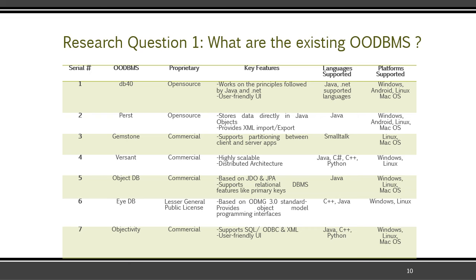The majority of these object-oriented database management systems are based on object-oriented languages like Java, C++, Python, and frameworks like .NET and some others that provide facility to export data in XML as well. The compatibility of these systems is also checked for platforms like Windows, Linux, and some others. If we see, object-oriented database management systems usually support user-friendly interfaces except for First, Versant, and Gemstone. The rest of the information we can clearly see in the table.